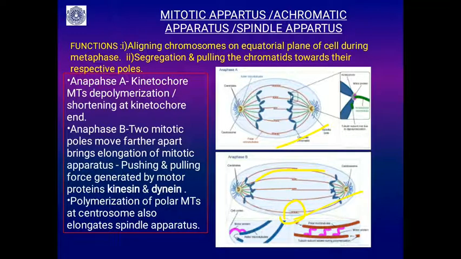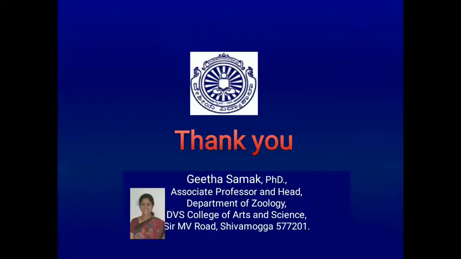Then there is the polymerization of the polar microtubules at the centrosome region, as I showed you. This elongates the spindle apparatus. So this is all about the mitotic stages and the spindle apparatus, or mitotic apparatus. Thank you.